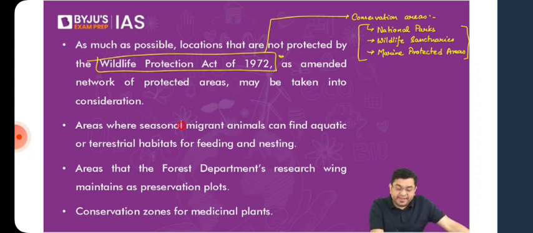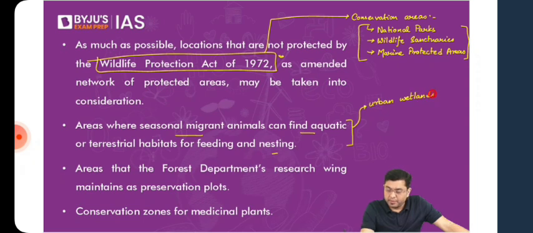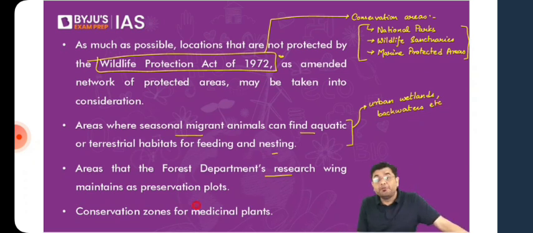So areas where seasonal migrant animals can find aquatic or terrestrial habitats for feeding or nesting. Here you can talk about, let's say, urban wetlands, for example, then backwaters. So in these areas also, you can have a biodiversity heritage site. Areas that the Forest Department's research wing maintains as preservation plots, where research can be carried out.